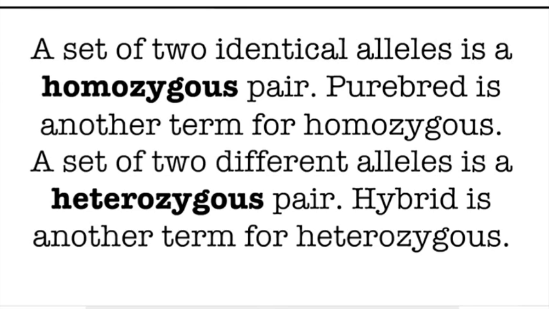And the other kind of pair that we can have is heterozygous, and that's when you have a capital paired with a lowercase, or 2 different kinds of letters. So heterozygous is when you have 1 dominant gene paired with a recessive gene. And hybrid is another word for heterozygous. They mean the same thing.